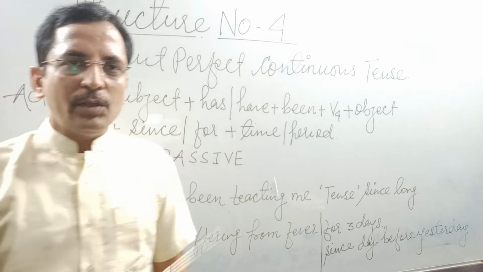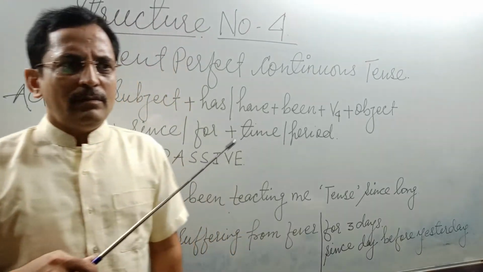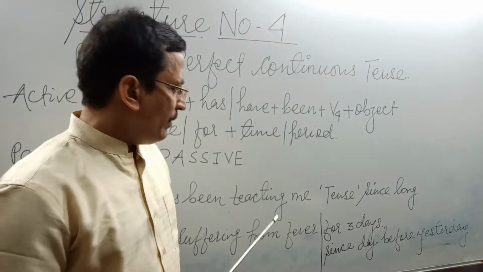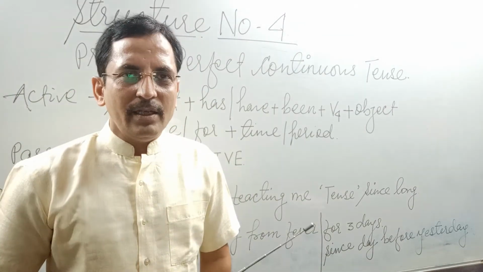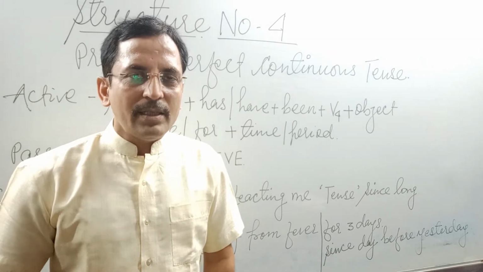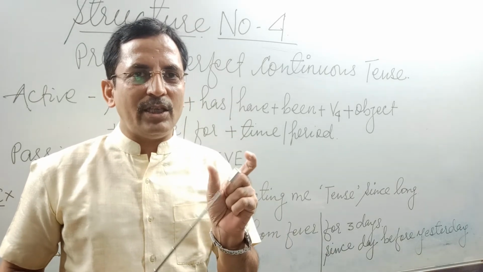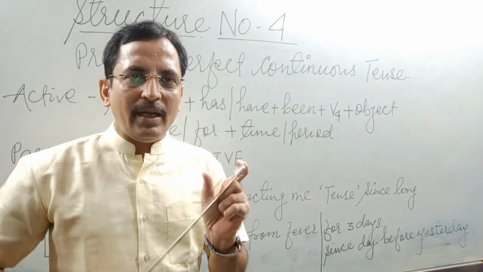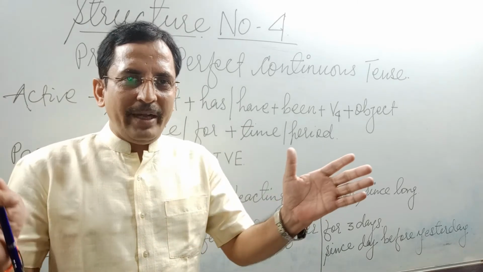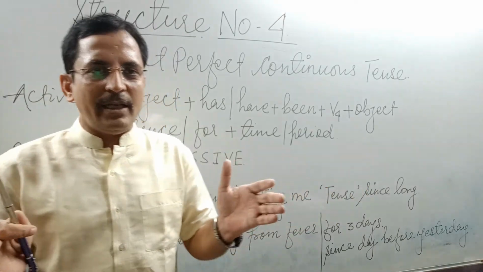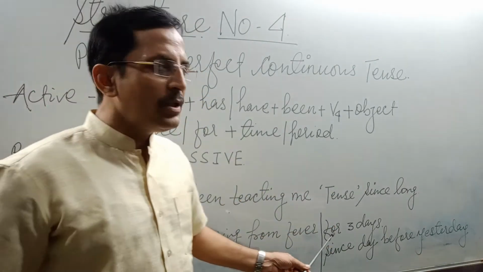So for can be used with 3 days, 10 years, 2 minutes, and since can be used with since January, since yesterday, since morning, since evening. So when you see that time is only being pointed out, in the case of January, yesterday, February, Monday, last week, we have to use since. But when we have complete length of time, 3 years, 10 years, 100 years, 2 days, 30 minutes, 3 hours, then we have to use for.